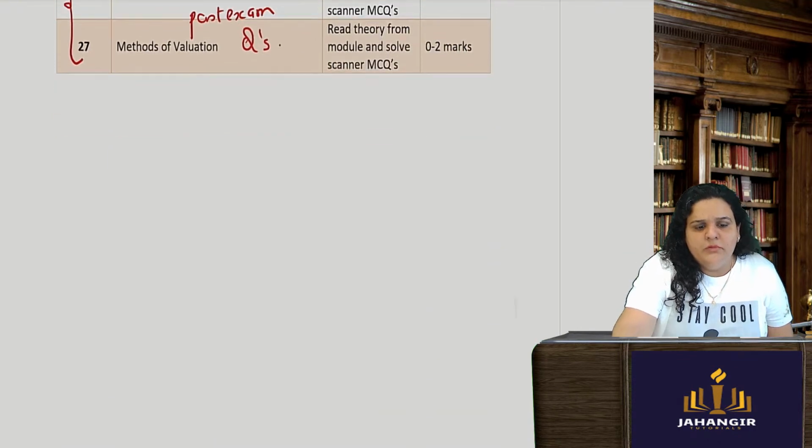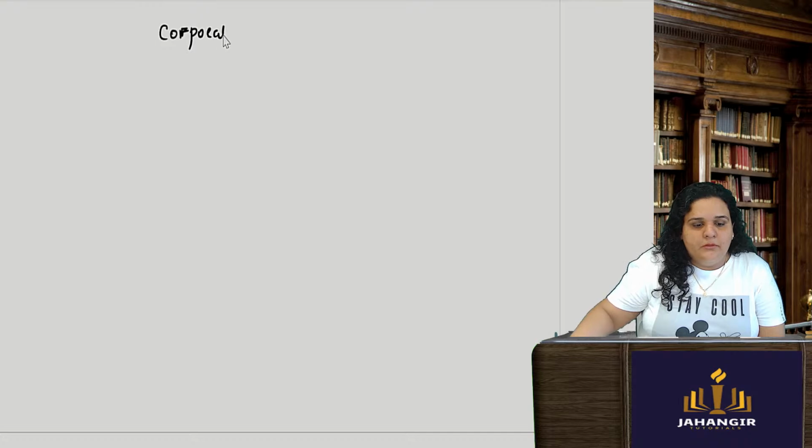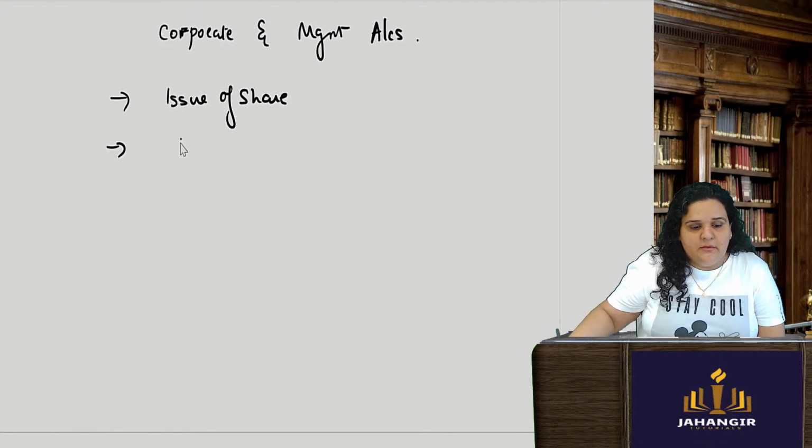Okay. So just to summarize, in corporate and management accounts, what is important is issue of shares, then the chapter based on debentures, consolidation.